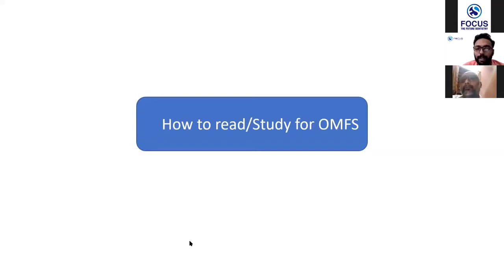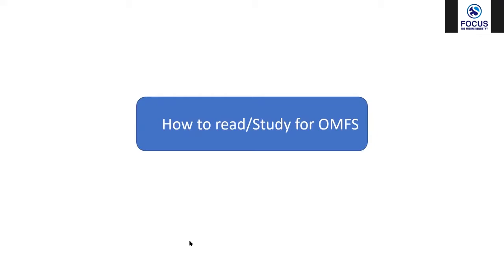So how to read or how to study? What I say is collect the previous questions first and find out the areas, just like how I described the key topics. Find the key topics and read those key topics. The reading should not be like how you read for your descriptive pattern exam. Find out points, just the points which they can ask us a question, and memorize those and make a small note for all those things.